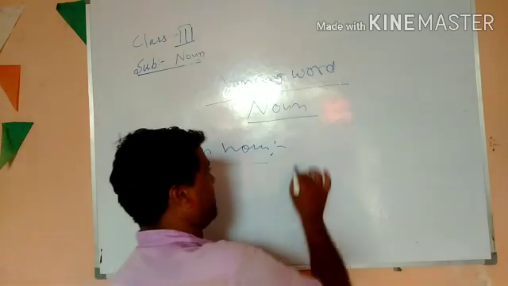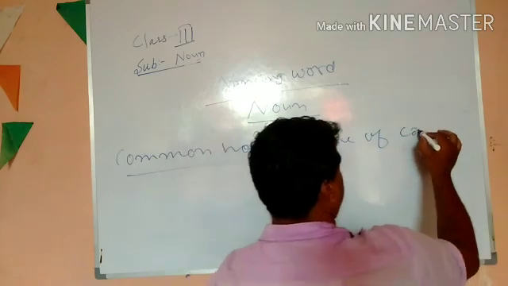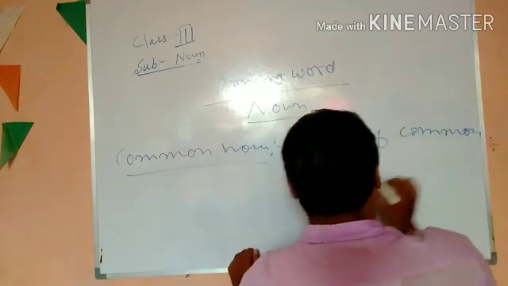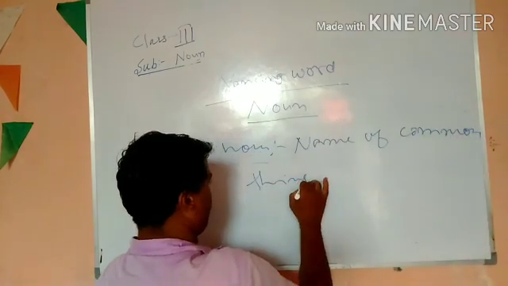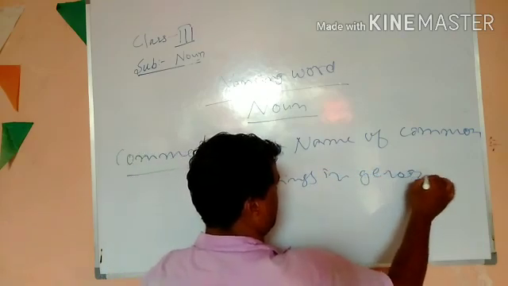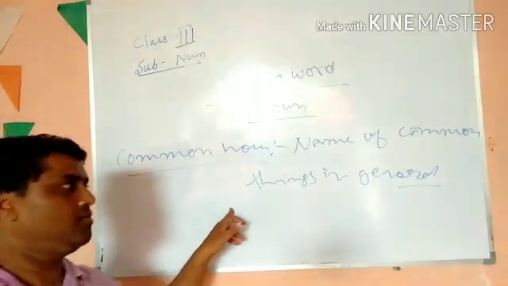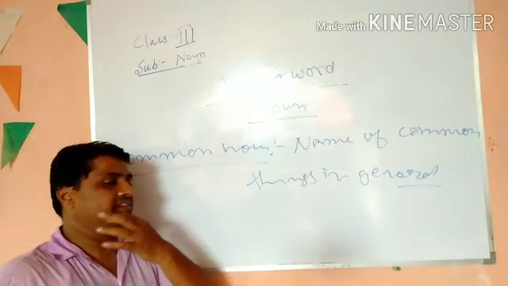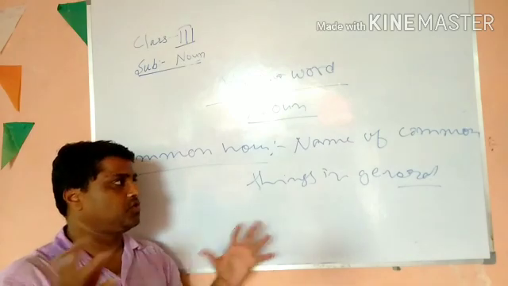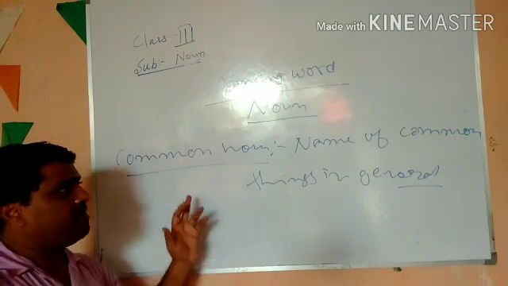Name of common thing. Name of common thing in general. Common things in general. Okay? By the previous example only, you might have understood. This is just a definition, a sense of definition. I just want to make you clear what actually is common noun. So, name of common thing.